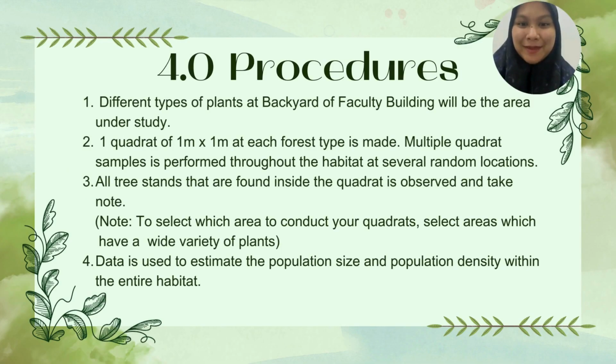4.0 Procedure. Different types of plants at the backyard or faculty building will be the area under study. First, a quadrat of 1 meter times 1 meter at each forest type is made. Multiple quadrat samples are performed throughout the habitat at several random locations. All the plant stands that are found inside the quadrat are observed and noted. Data is used to estimate the population size and population density within the entire habitat.